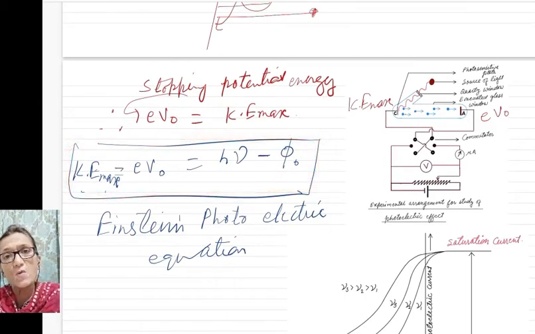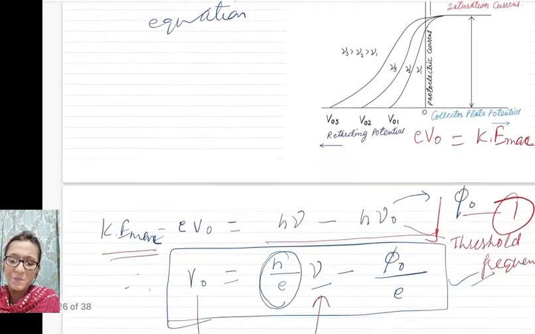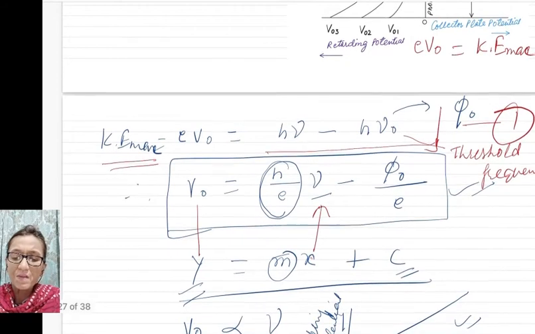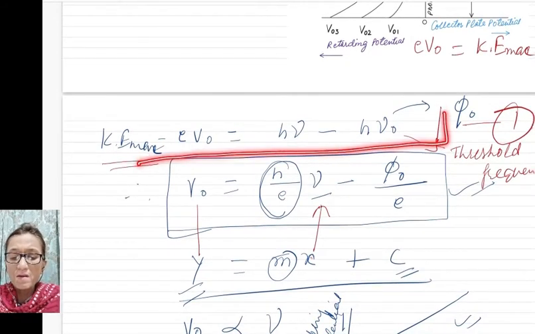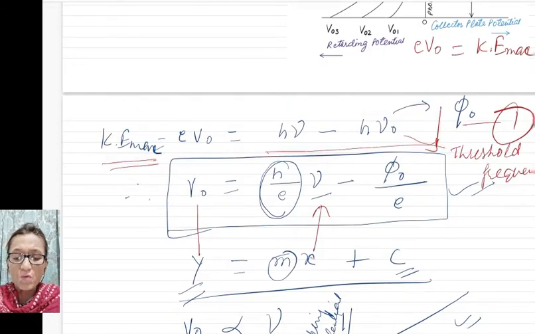KE max is equal to eV0, and this is equal to h nu minus work function phi naught. Now it can explain all the observations we have made till now. So this is the Einstein photoelectric equation.